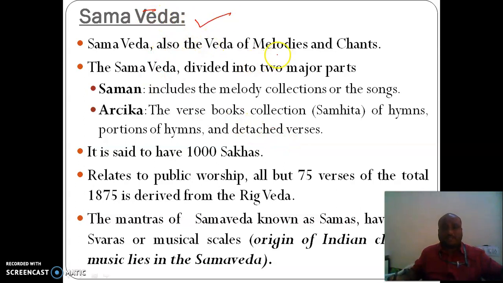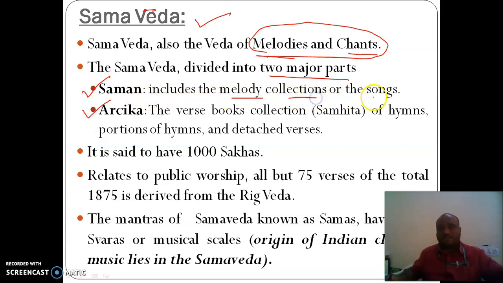Samaveda deals with melodies and chants. All of you know what is melody and what is meant by chanting. Samaveda is divided into two major parts: Saman and Arkika. Saman includes the melody collections or songs. In normal words, we say it as song. The other part is Arkika, the verse book collection, that is Samhita. A collection of something is called a Samhita, the verse books of hymns.